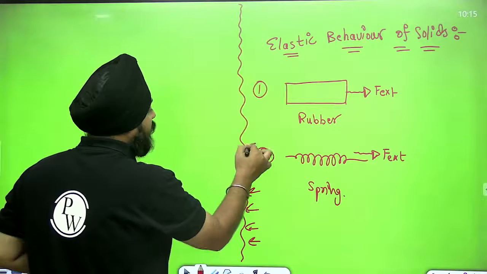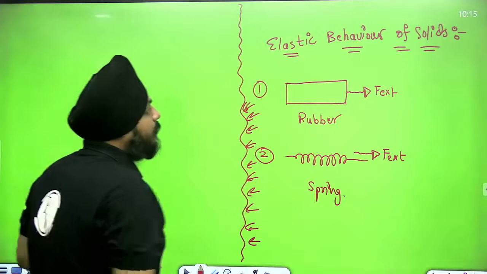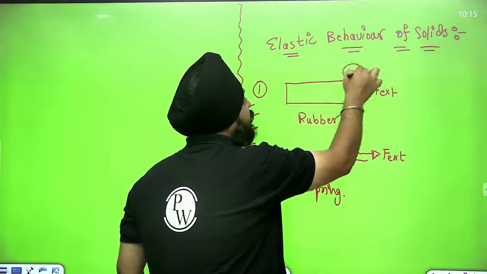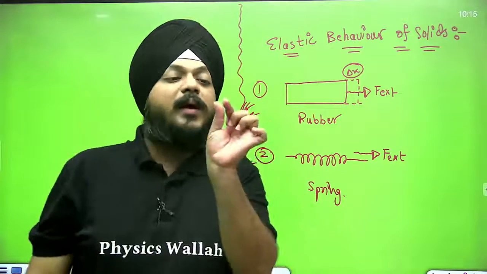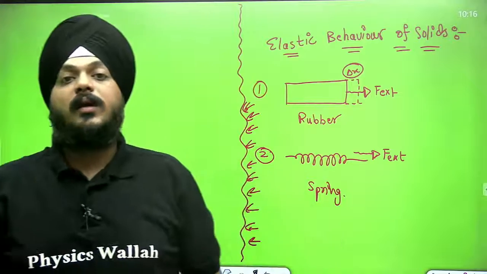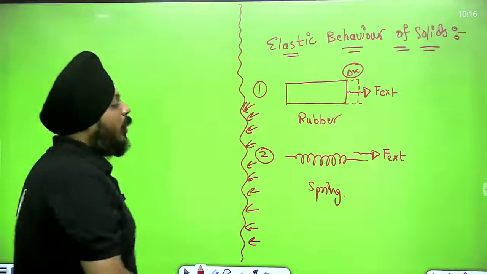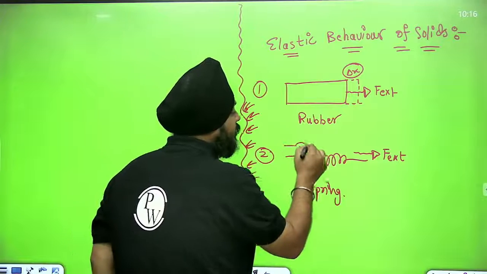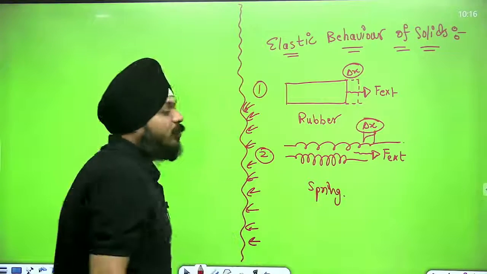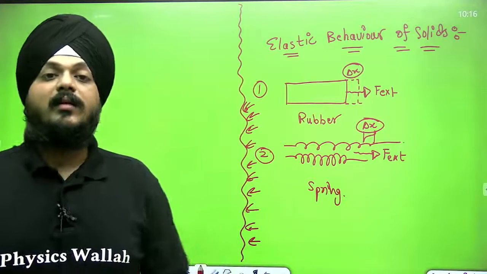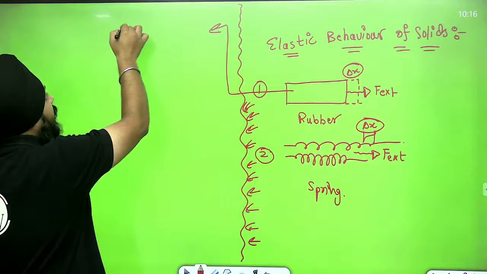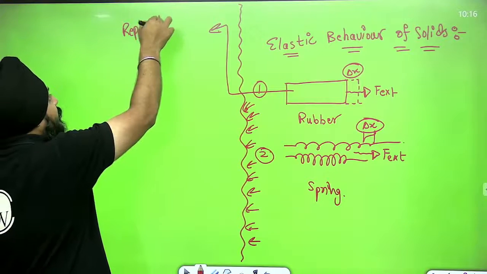See now, whenever the external force is applied to the rubber, we are going to see a very small change in the configuration. Rubber will extend. Suppose if I am stretching this, rubber will extend for a very small length. But if we are going to elongate this spring on applying the external force, spring will be having a large amount of extension. Suppose anyhow, if this rubber is replaced by pen.